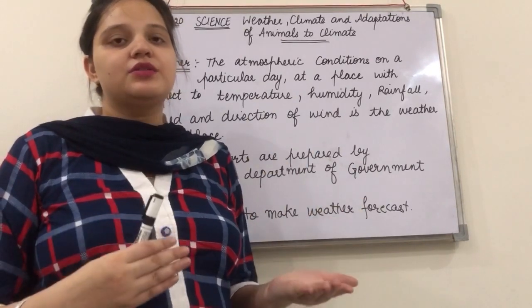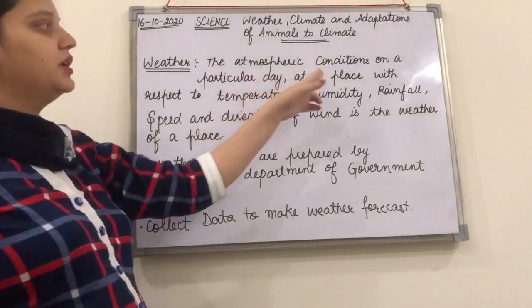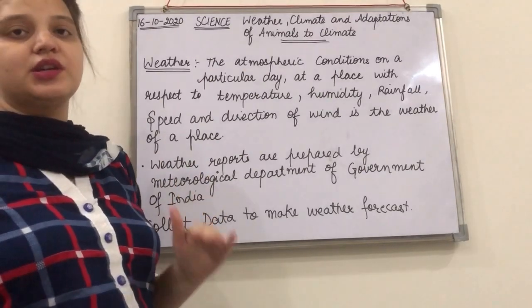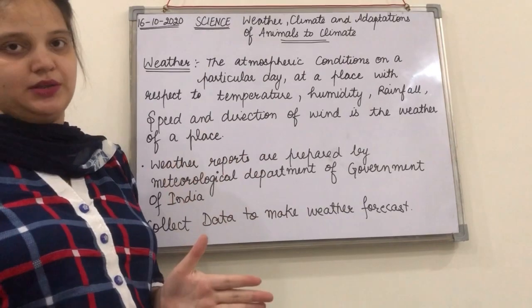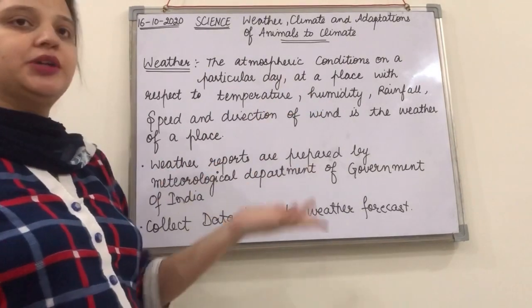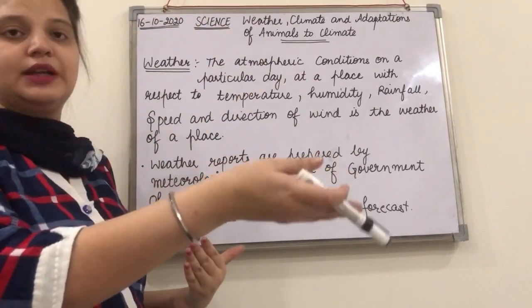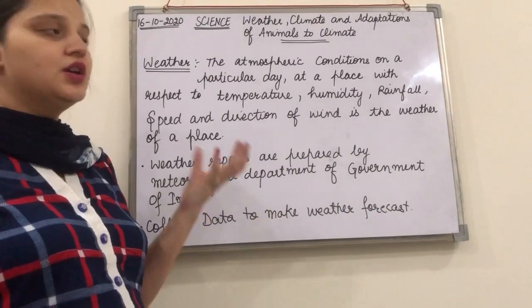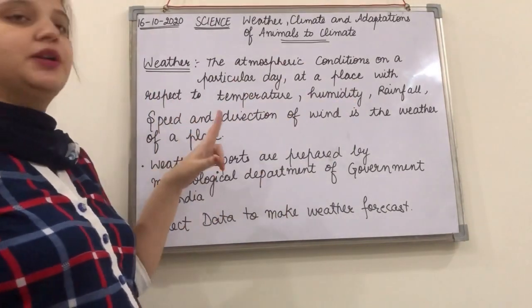So how are we going to define the weather now? Weather is basically the atmospheric condition on a particular day. That means we are judging it over a very short period of time, on a particular day or a particular week. At a particular place, like we are in Jalandhar, similarly the weather of Delhi will be different, weather of Amritsar will be different, right? So weather of different places will be different.